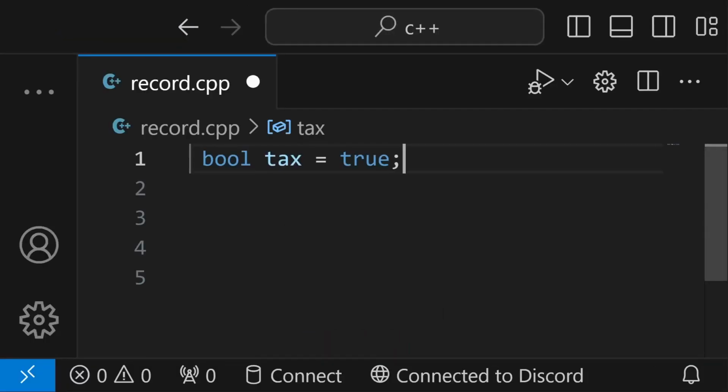Bools can be true or false. Floats are decimal numbers. Doubles are more precise or larger decimal numbers. Characters need to be enclosed with single quotation marks. The reason being, strings are enclosed with double quotation marks, and they automatically end with a null character, meaning this is considered 2 characters.